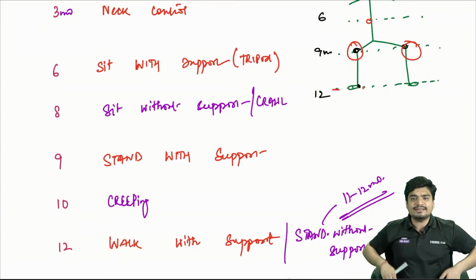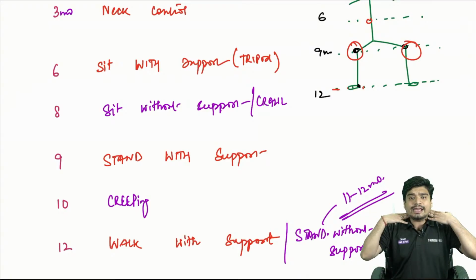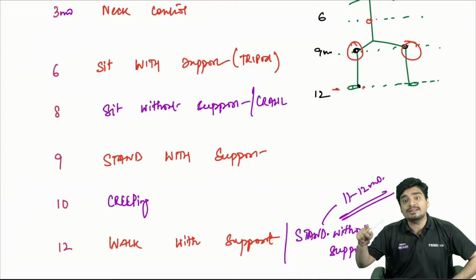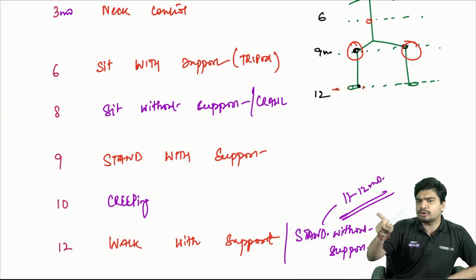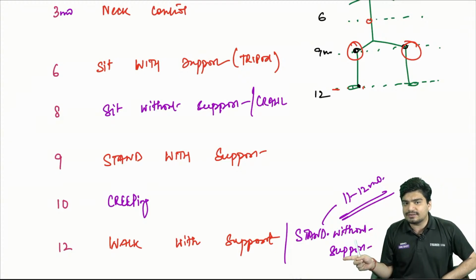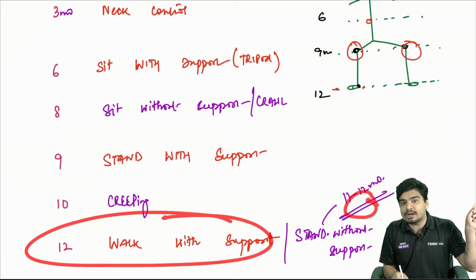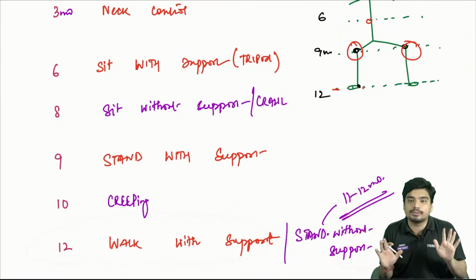So 3, 6, 9, 12. Neck control, trunk control, sit with support. 9 months, knee control, stand with support. 12 months, feet control, walk with support. At 9 months, you are standing with support. So 8 months, you should be able to sit without support. At 12 months, you are able to walk with support. So at 11 months, you should be able to stand without support.